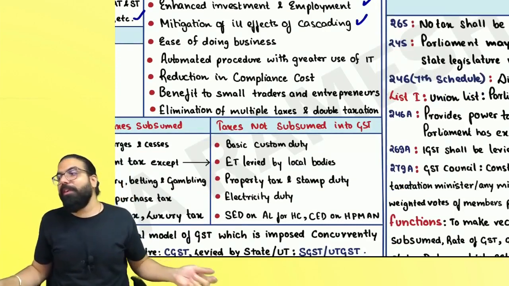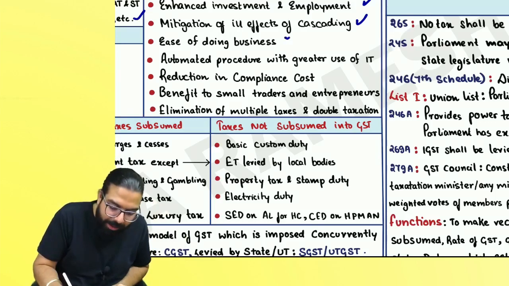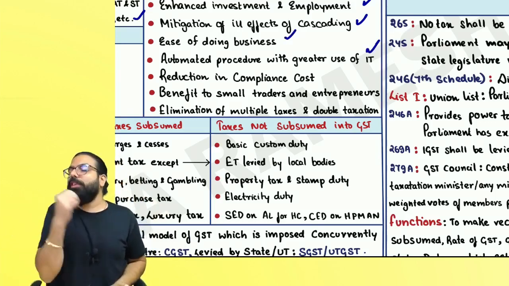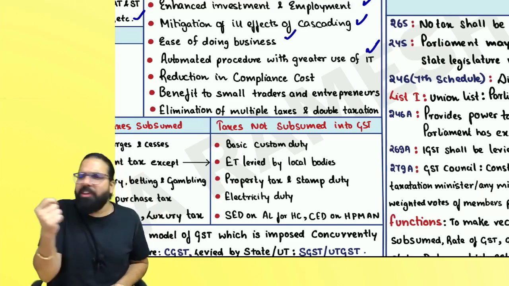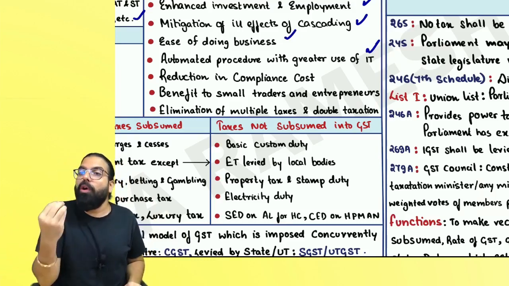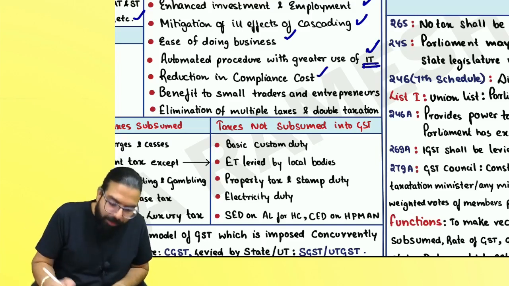Because of the coming of GST, what is the other benefit? Ill effects of cascading are gone. No more tax on tax is happening. Ease of doing business has happened, and automated processes have come. Now in GST, you can take registration, payment, refund, etc. All of these have automated processes. There is more use of information technology.